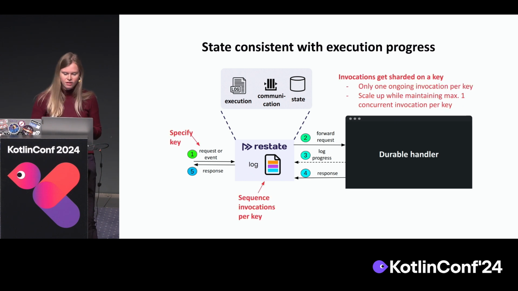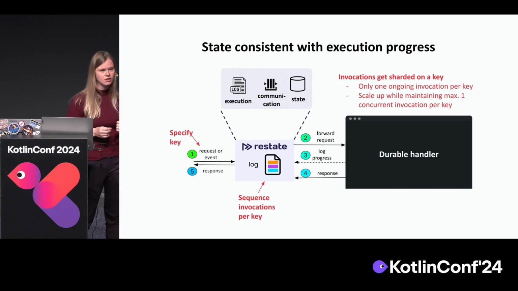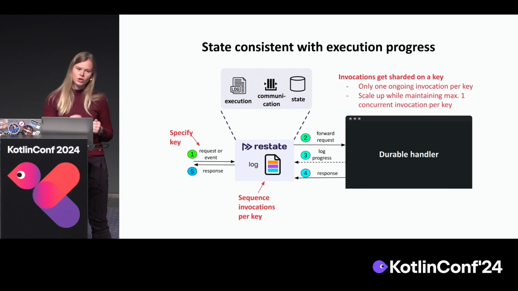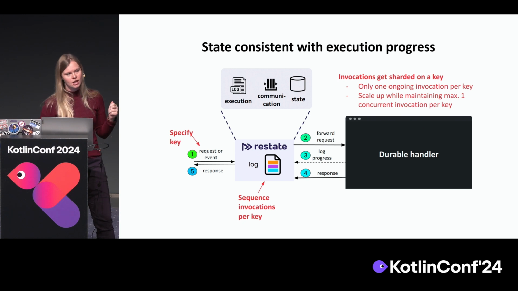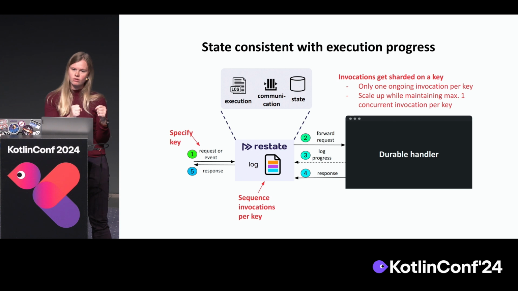But there is one thing which is still necessary in order to make this actually consistent, because as you can imagine, if multiple handlers are executing on the same state, you don't know anymore what the final state is. So in order to solve that, when you want to use state in your services, we call it virtual objects. What that means is, for a virtual object, we create a single object for each unique identifier of it, and that object has a state store attached to it, basically.